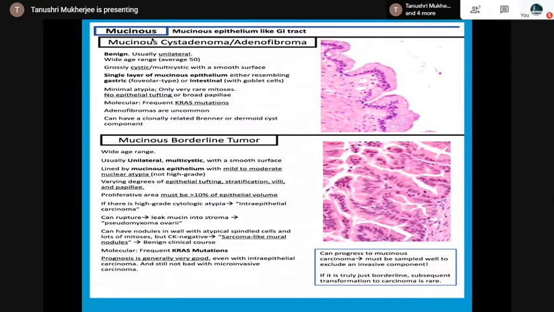In the borderline category or atypically proliferating, if there is a high-grade cytologic atypia, it is called intraepithelial carcinoma. If it ruptures and leaks mucin into the stroma, it causes pseudomyxoma ovarii. Again, there is a KRAS mutation. Prognosis is generally very good.